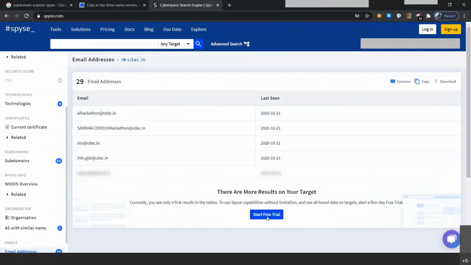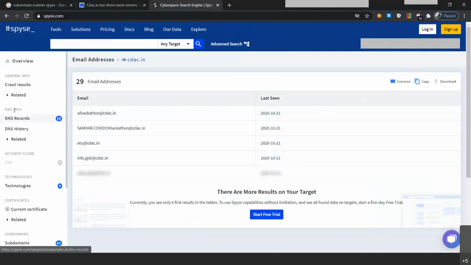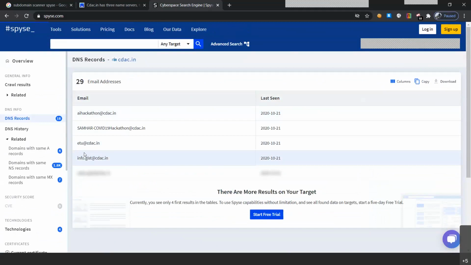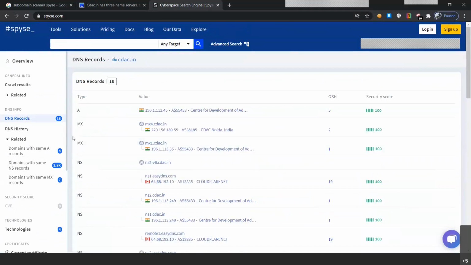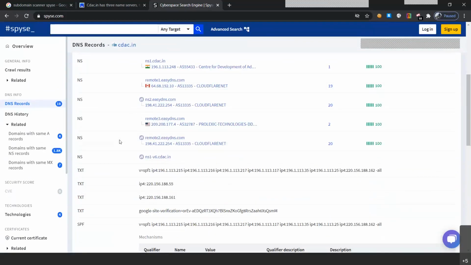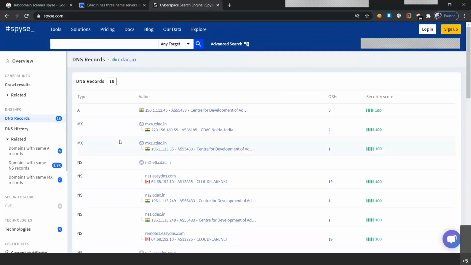You can basically start your trial to see more. So they have given you all of the information. Let us go to the DNS record also. They have linked all of the records. They are able to find the 18 records, so we might be able to find all the IPs that are linked to our main website.